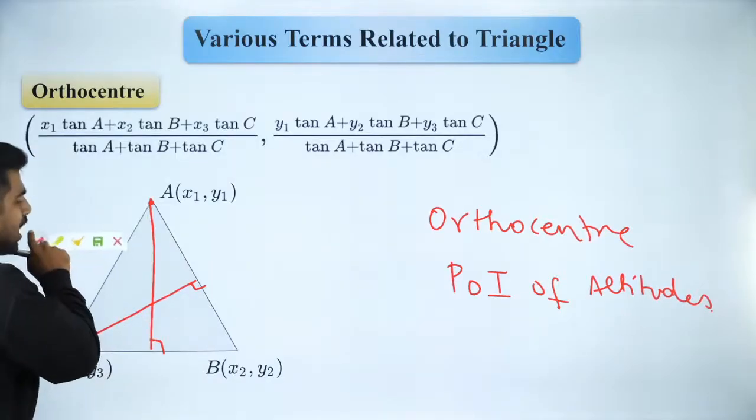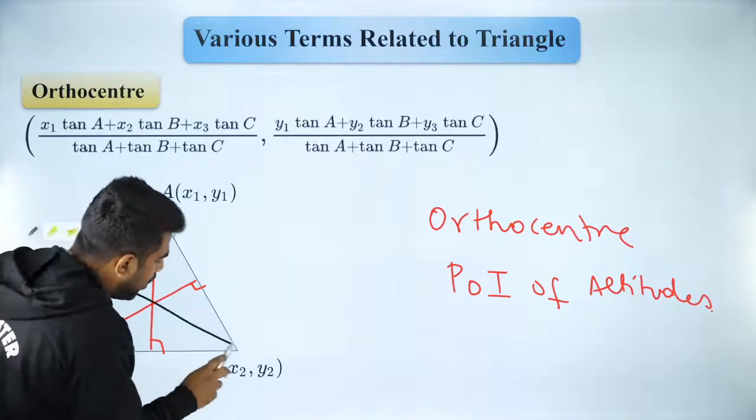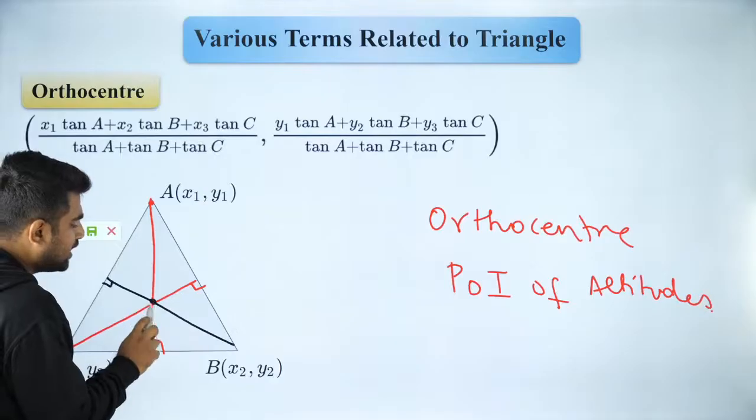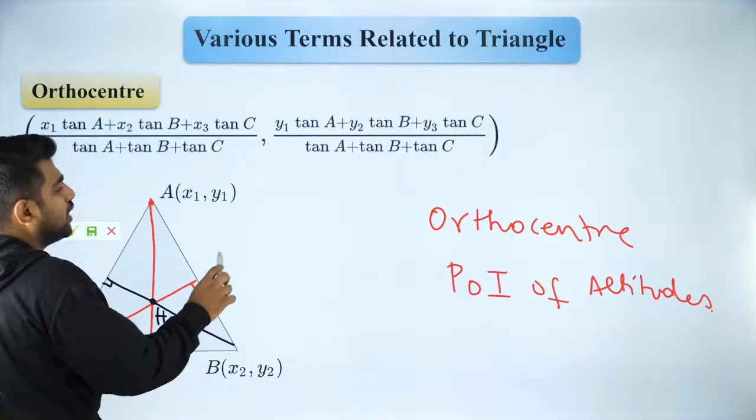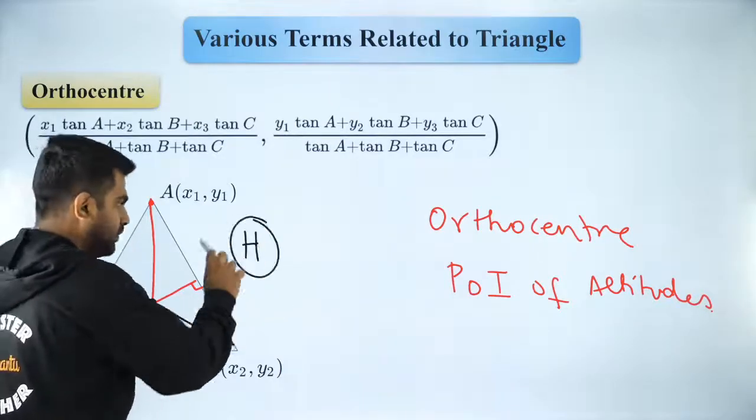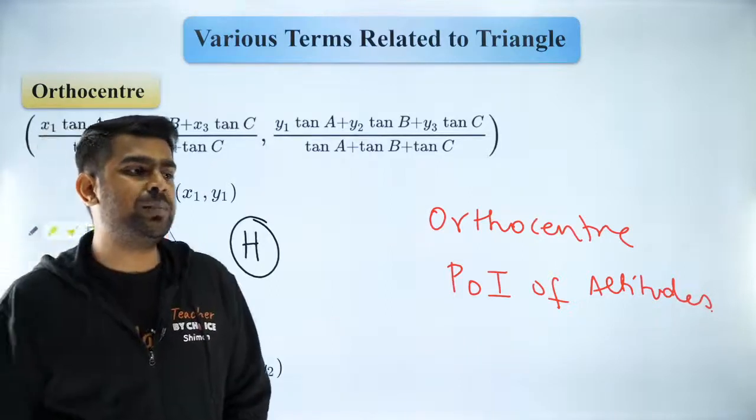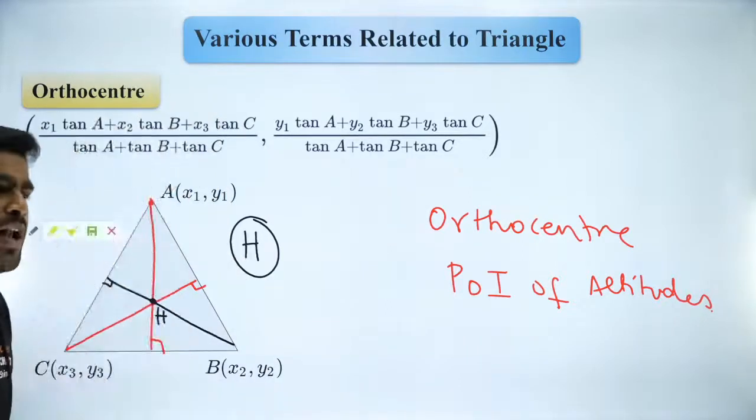So that is what I call as an altitude. Are you all clear with it? So this is my orthocenter. It is denoted by the symbol H usually. Are you all clear with it? Everybody? Yes? Are you all able to follow?